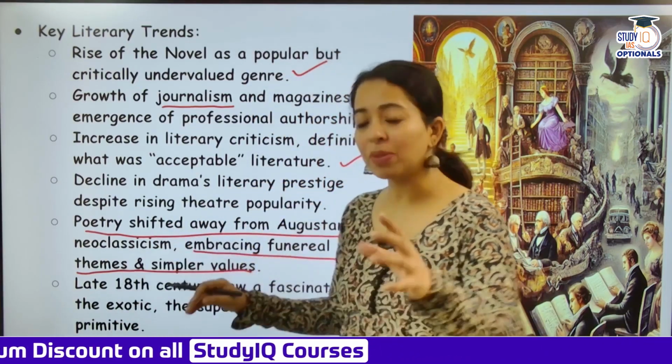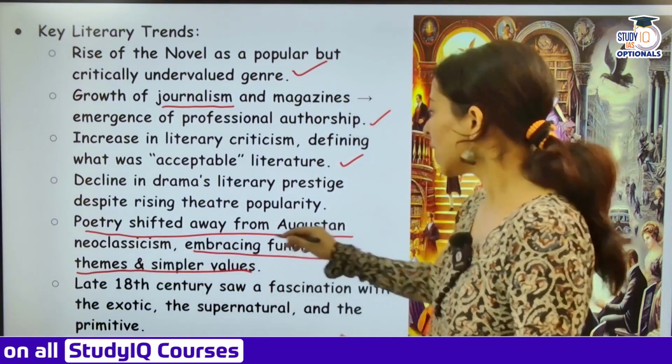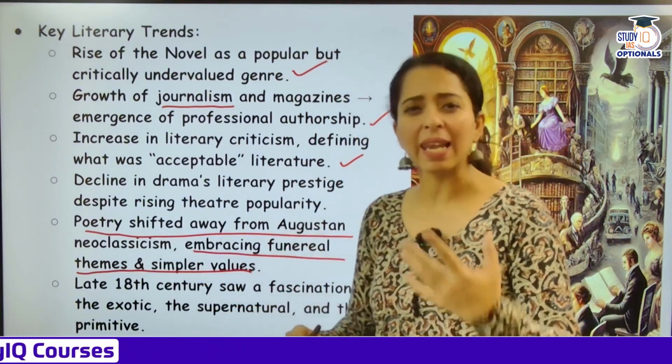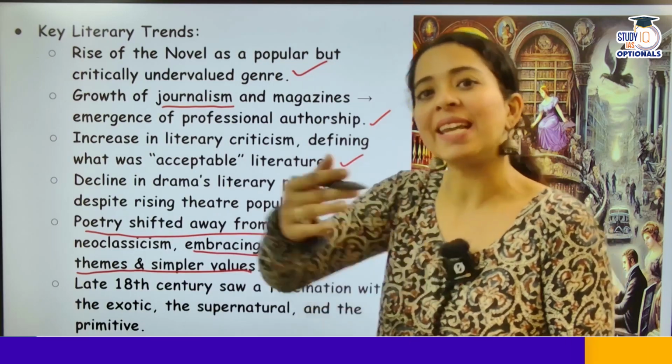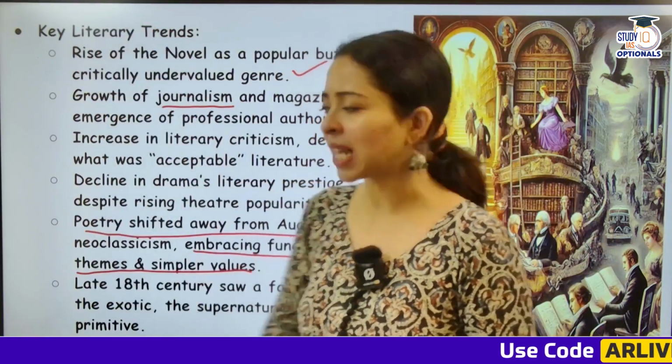That is when the era of neoclassicism ended, and funeral themes and simpler language started coming, and this then later shifted to the romantic era. We will study that later.